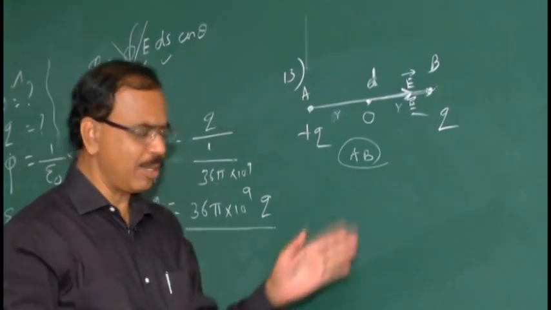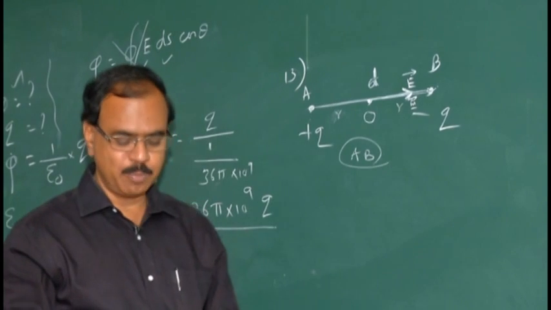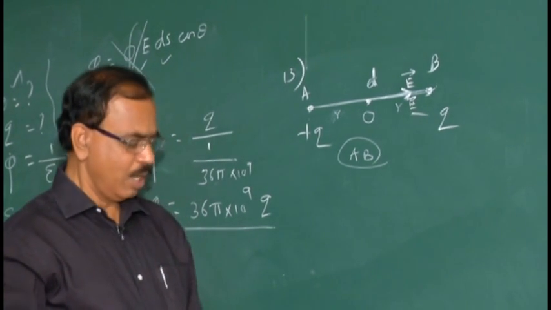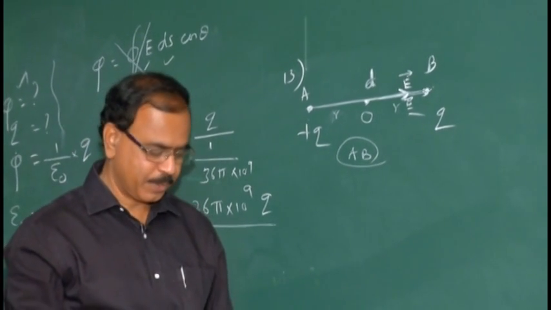Acts perpendicular to AB, ruled out. So option B is correct. Pass on to the next. 14th.